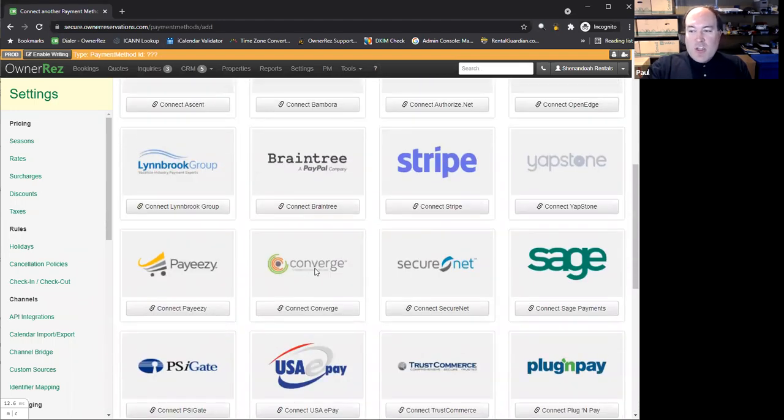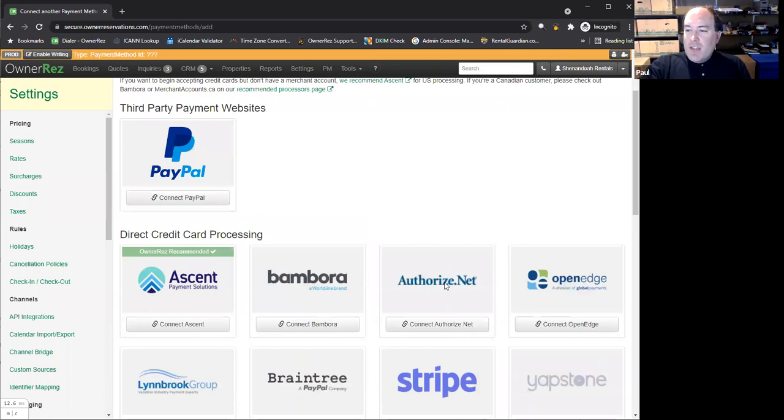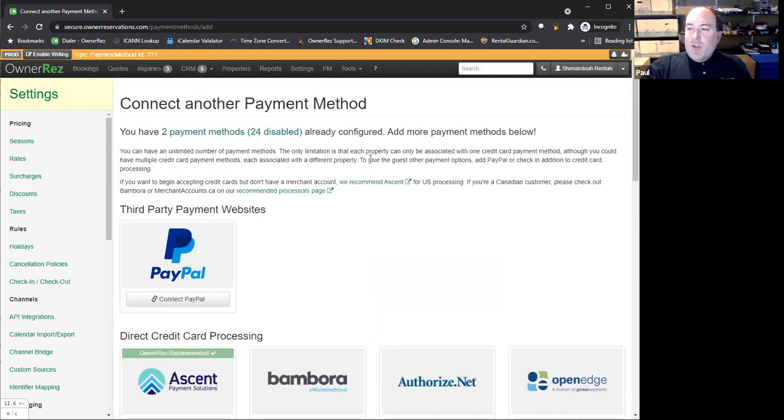For instance, Converge, that is one brand name, but it's really a giant conglomerate. They have many other brand names that they operate under, and it's all the same system, and you can use any of those. Similarly, OwnerRez.net, that is a major interchange that works with thousands of banks that we've never heard of. Probably your bank works with them, and so you can use that to connect through to us. Of course, we have ones that we recommend. We have a whole list of those, but you can use any of the ones that we support, and that gives you the flexibility to work with what works for you.